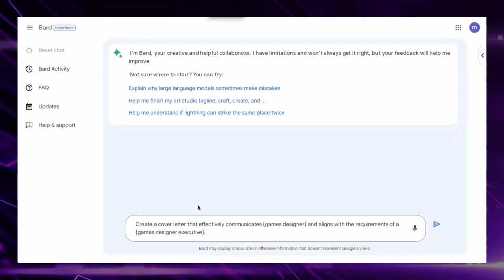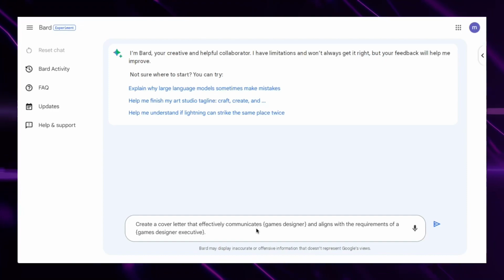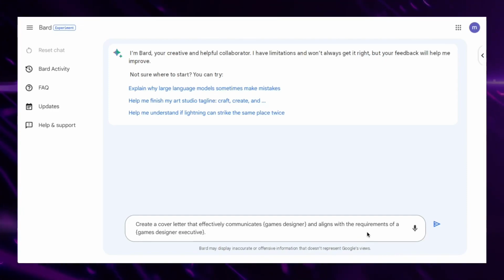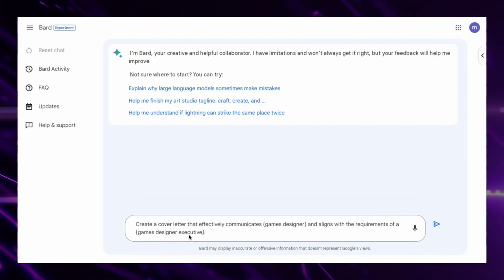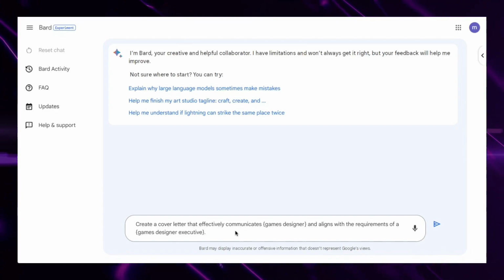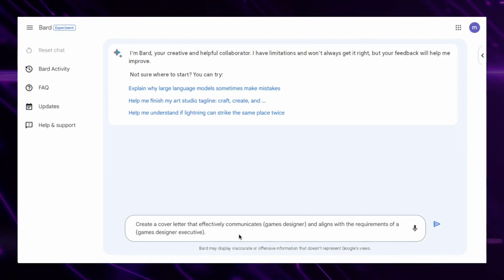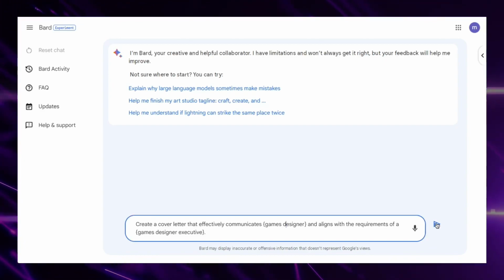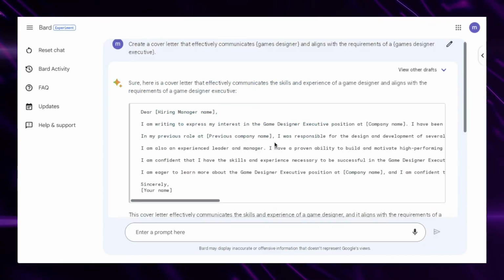Look at create a cover letter that effectively communicates games designer, which is the actual position, and aligns it with the requirements of a games designer executive. So this is going to give an example cover letter for a game designer executive job. So if you are looking for work, this is perfect for that. So let's take a look. And there you go, super fast.